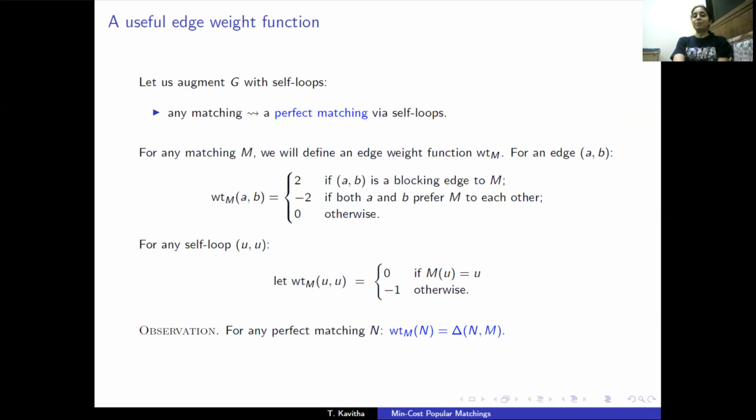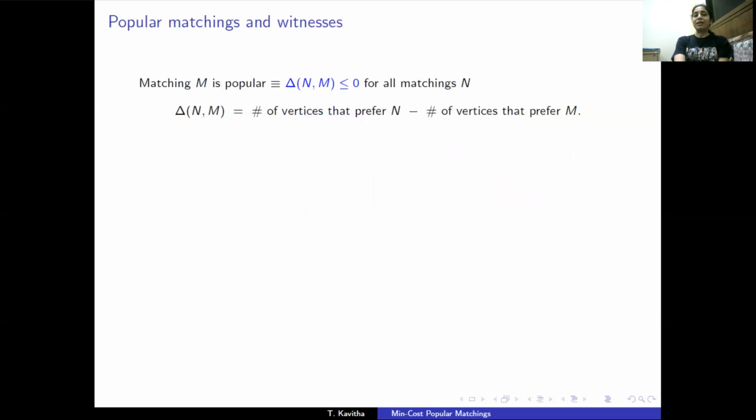Observe that for any perfect matching M and any perfect matching N, the weight of N under this edge weight function is delta(N, M). Recall that delta(N, M) is the difference between the number of vertices that prefer N and those that prefer M. So matching M is popular if and only if every perfect matching has weight at most 0 under this edge weight function, weight subscript M.